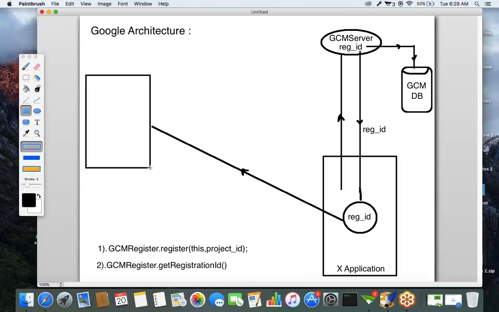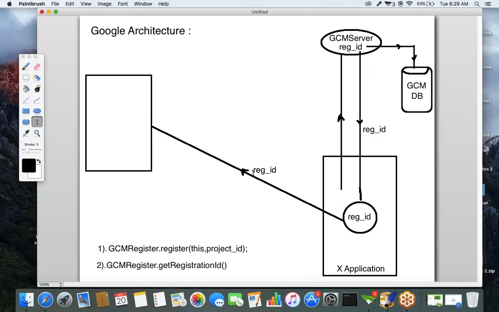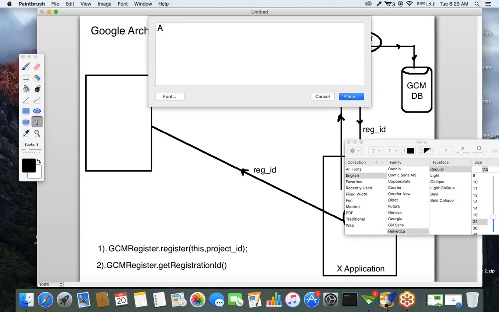The application server may be in Java technology, .NET or PHP, any one of them. The generated registration ID will be sent to the application server. This is the third step. After receiving the registration ID, our Android application will send that registration ID to the application server.